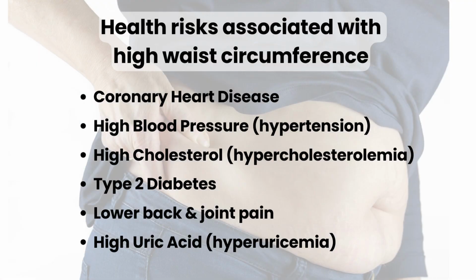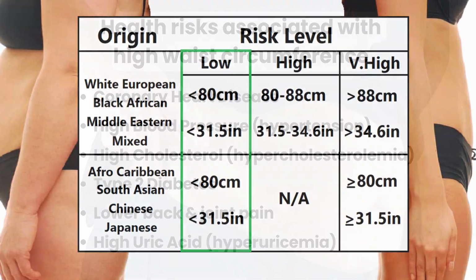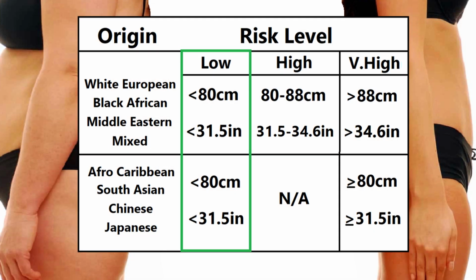When they talk about risk, it relates to your risk of high cholesterol levels, high blood pressure, and as mentioned at the beginning, your risk of heart disease and diabetes. Let's start with women. So they are at a low risk if they have a BMI in the healthy range and their waist is below 80 centimeters. Their risk increases if they are overweight, as defined by their BMI, and have a waist between 80 and 88 centimeters. The highest risk is if they are overweight or obese with a waist above 88 centimeters, or for Asian women, it only needs to be above 80 centimeters.